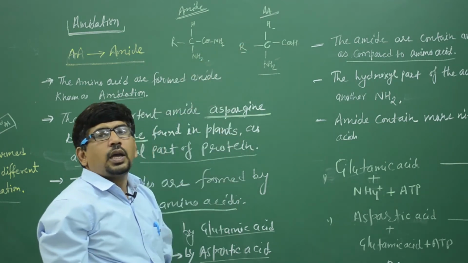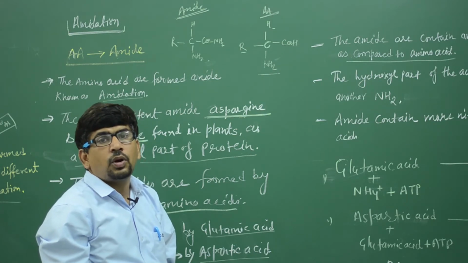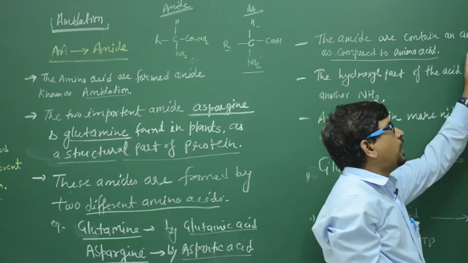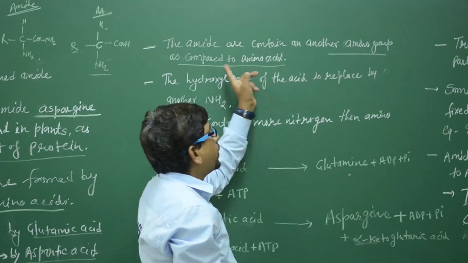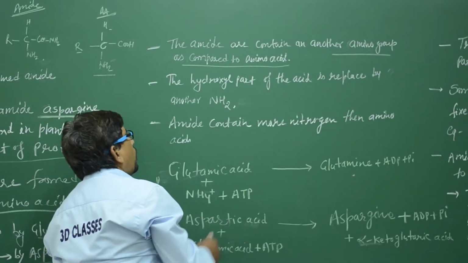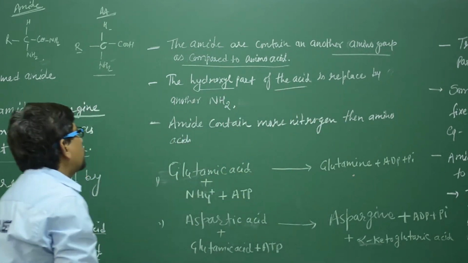So we can say in amides another amino group is present as compared to amino acid. Clear? Second, the hydroxyl part of the acid is replaced by another NH2.